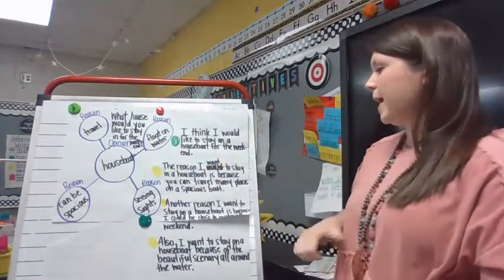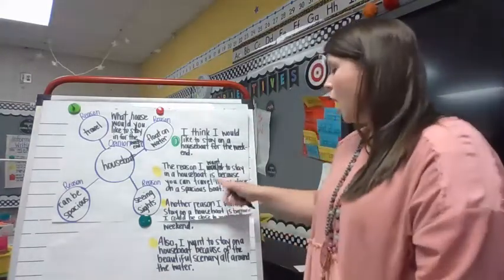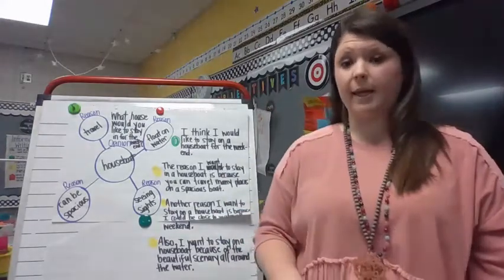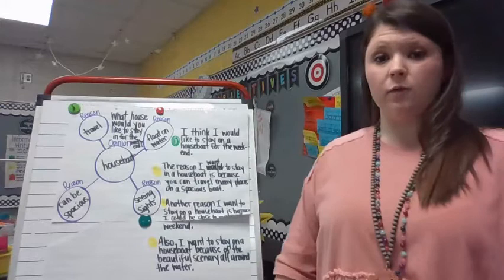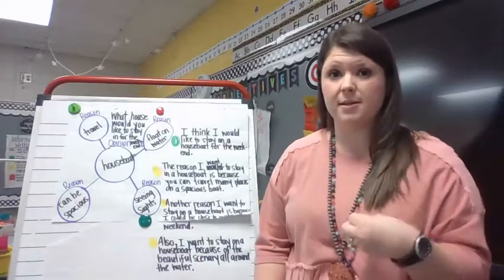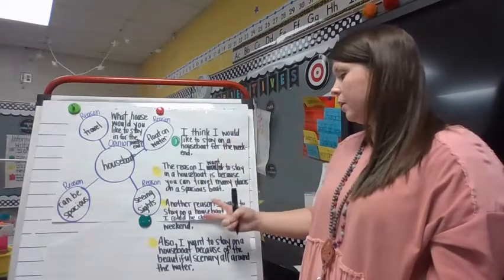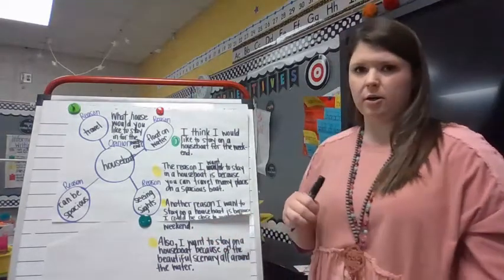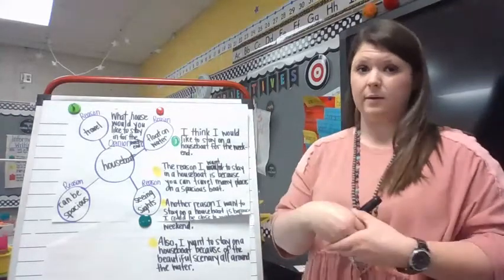The reason I want to stay in a houseboat is because you can travel many places on a spacious boat. Another reason I want to stay on a houseboat is because I could be close to the water all weekend. Also, I want to stay on a houseboat because of the beautiful scenery all around the water. So I gave you 3 reasons in good developed sentences. I didn't just say travel on water, be close to the water, and beautiful scenery. I developed those into good sentences telling you it's my reason I want to stay in a houseboat.